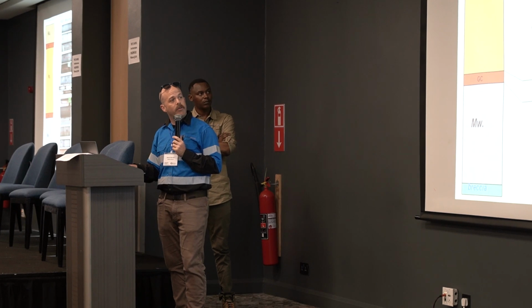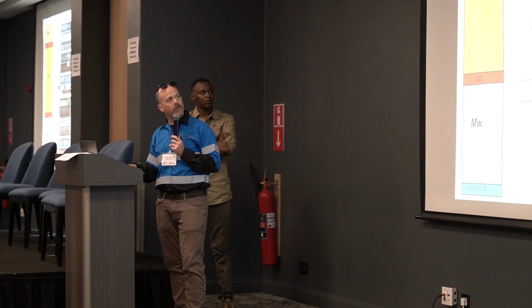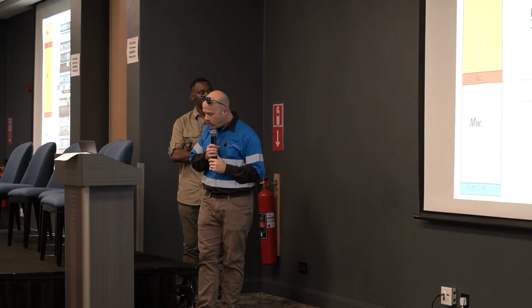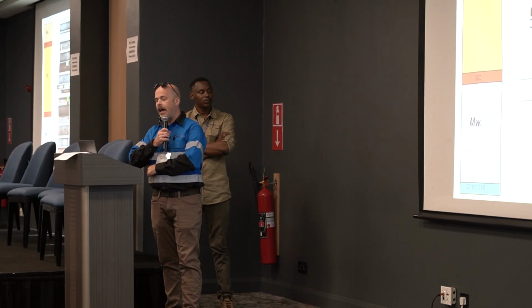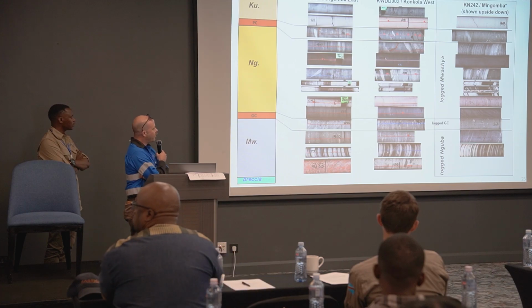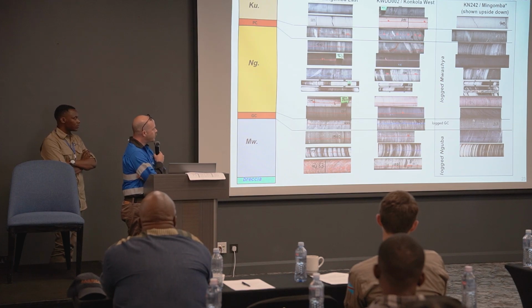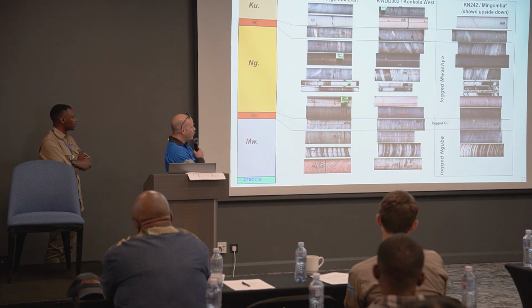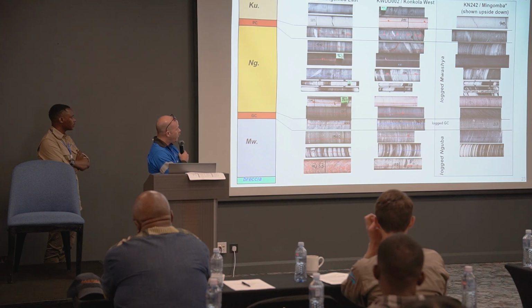And then one day, in kind of a crazy afternoon, we decided to experiment. What if we looked for those same marker beds in Mingomba, but didn't allow ourselves the constraint that they had to be younging upwards? And when we did that, pivoting on the grand conglomerate, because we were pretty sure that was correct, this fell in line perfectly, which is that all the marker beds that we had seen in the Mwasha, in Konkola West and Mingomba East, were present at Mingomba, just upside down.